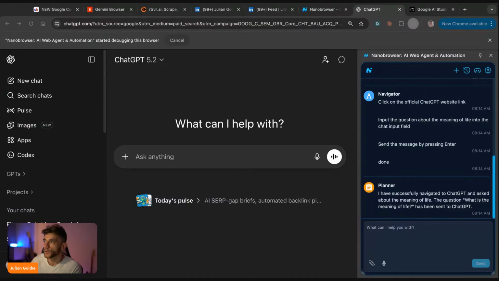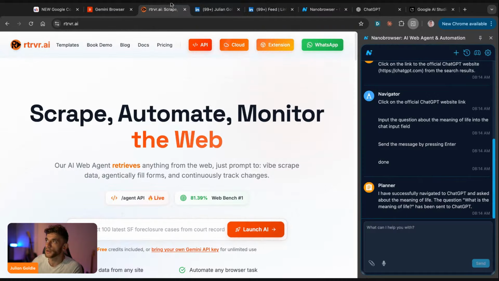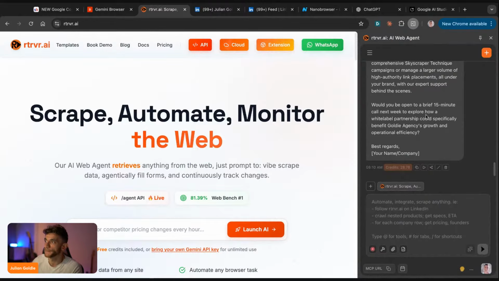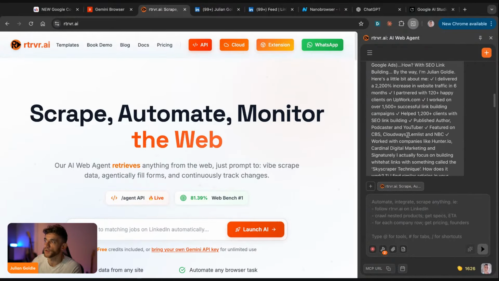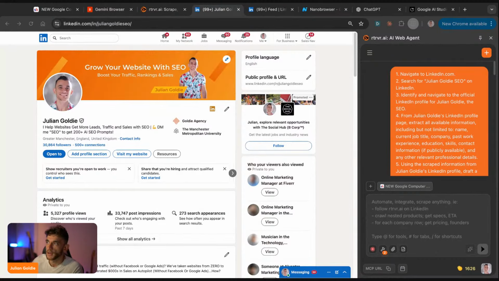Now, whilst we're dealing with that, and it's navigated to ChatGPT and it's about to start talking about the meaning of life, some people are going to say, well, do I need to know how to code to use browser automation? And AI agents just understand plain English. So you type in what you want in plain English over here, and then it goes off and does its magic, right? So let's go back to Retriever, right? So Retriever has broken down the information, as you can see right here, from my LinkedIn profile, where I did the search previously and found all this information, right? But yeah, you just type in plain English what you want.